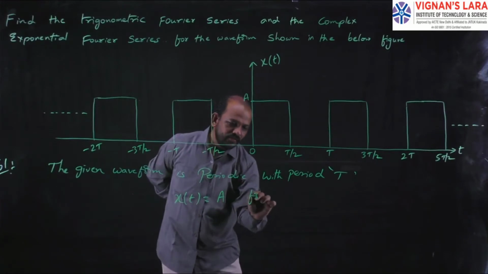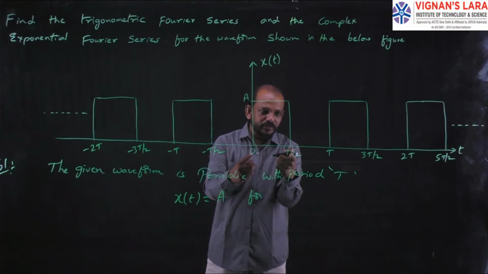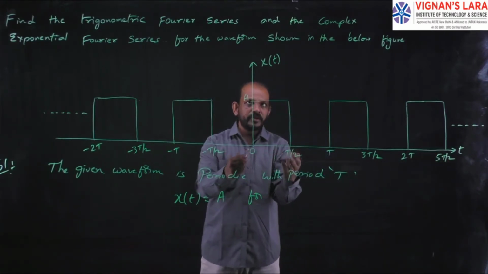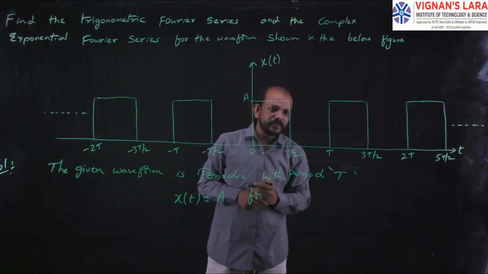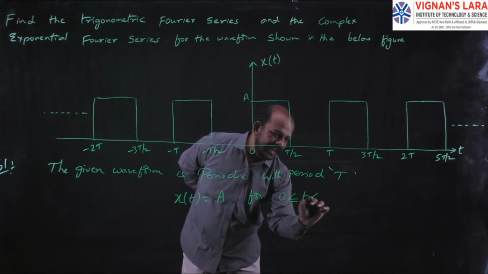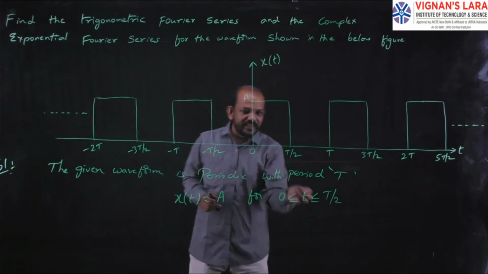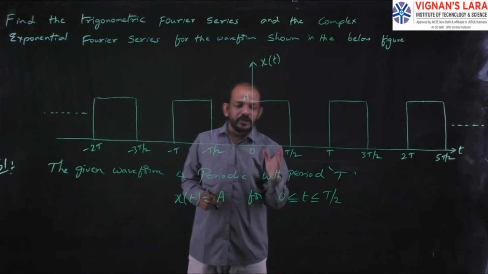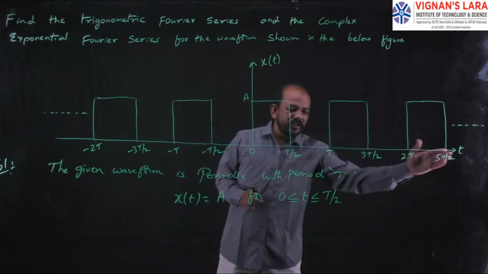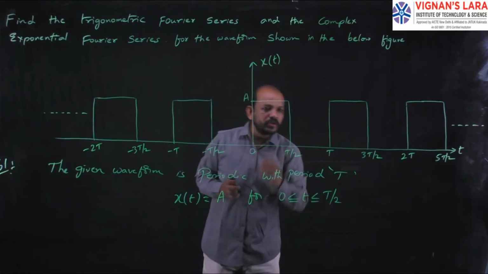The value of x of t is capital A for 0 to T by 2. That is, if the t value is between 0 and T by 2, then x of t will be equal to A. That will be written like this: 0 less than or equal to t less than or equal to T by 2. And if the small t value is between capital T by 2 and capital T, then the x of t value will be equal to 0.